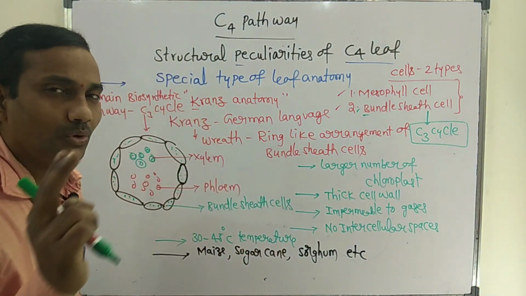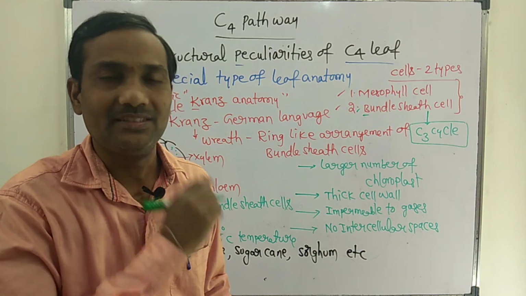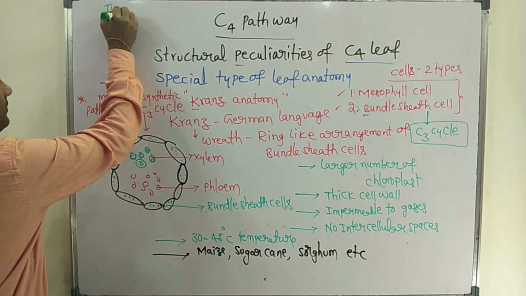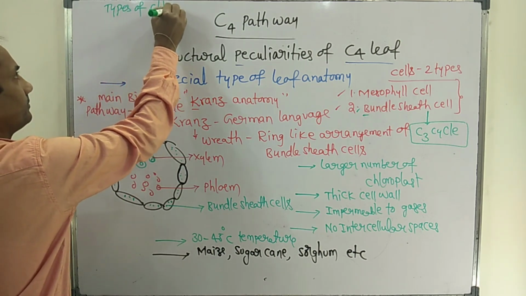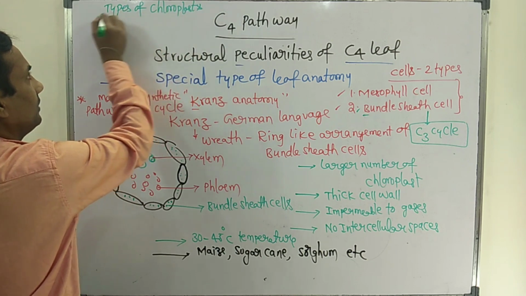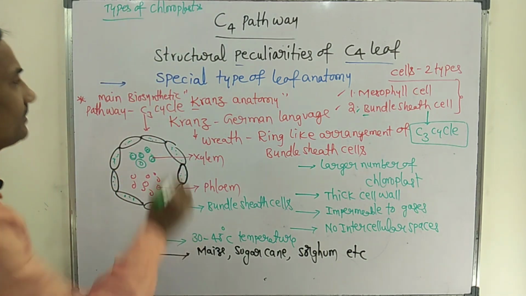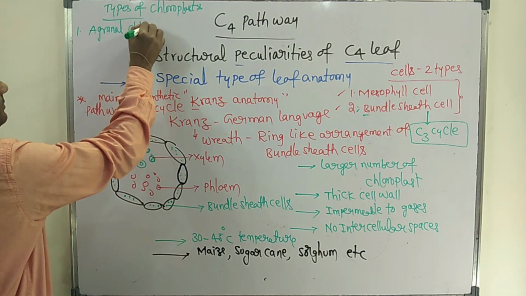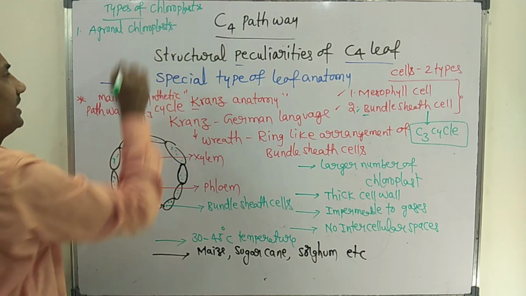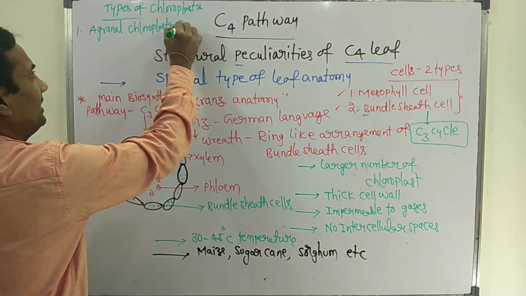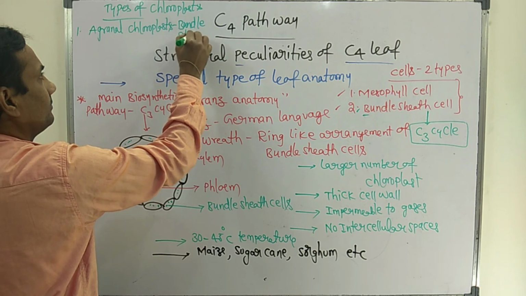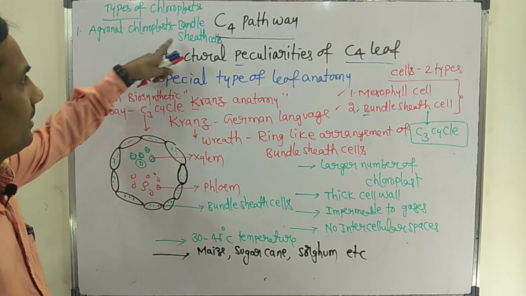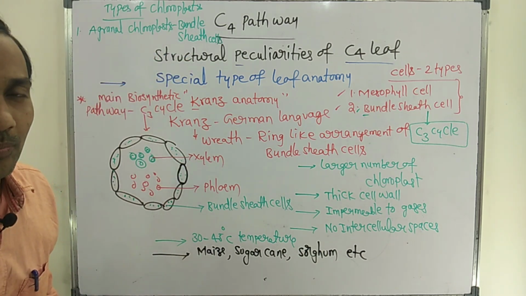Chloroplast dimorphism can also be seen in C4 plants. 2 types of chloroplasts can be observed in C4 pathway exhibiting plants. The first type, agranal chloroplasts, can be observed in the bundle sheath cell. So in the bundle sheath cells, agranal chloroplasts will be there.